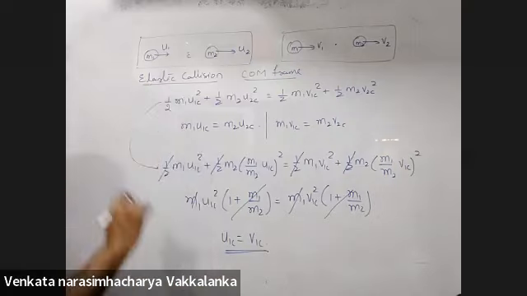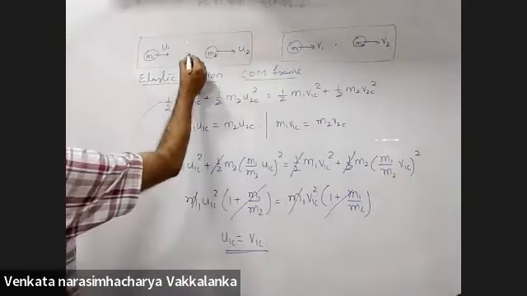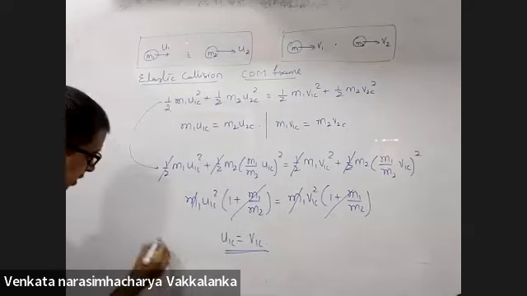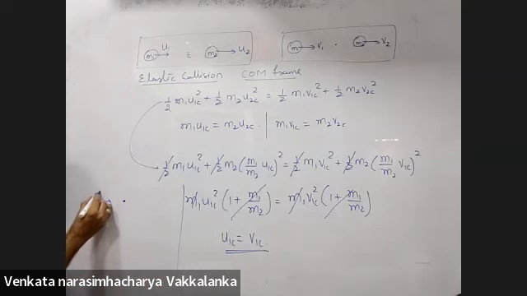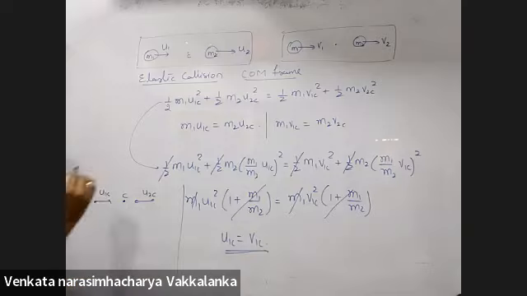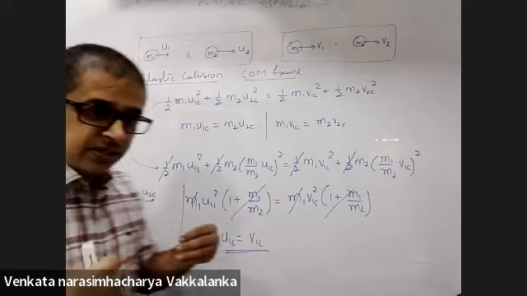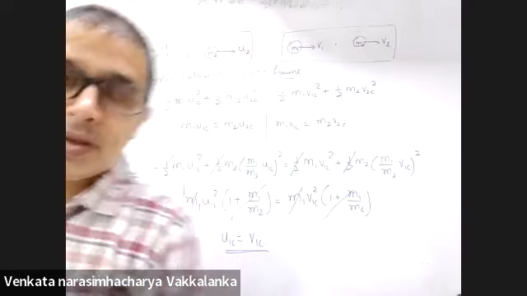If it is a perfectly elastic collision, listen carefully. Somebody seen from the center of mass, how will he observe this? This will be U1C. This will be U2C. Somebody from the center of mass will see both the particles coming towards him.